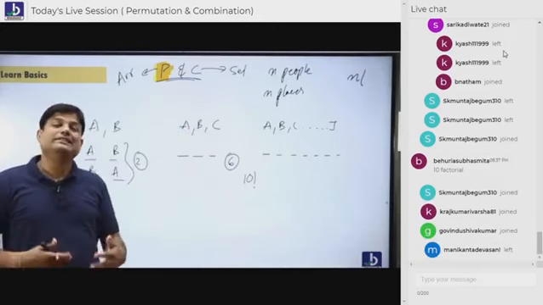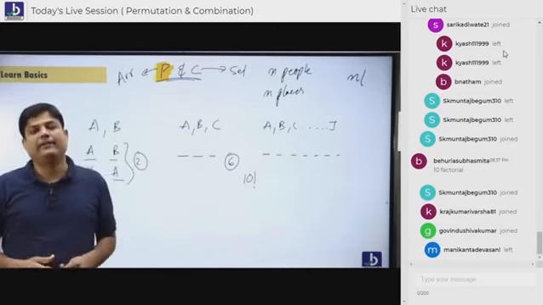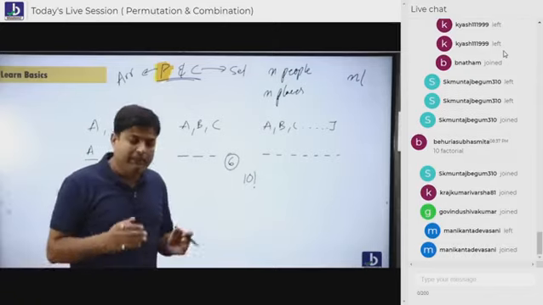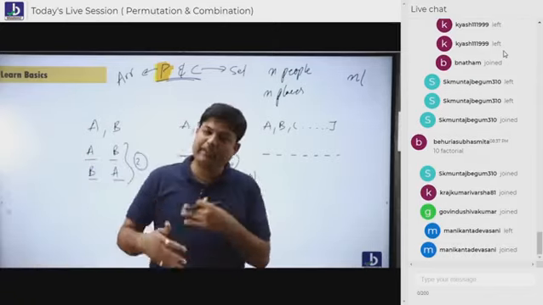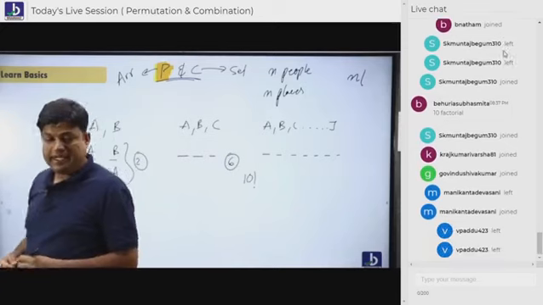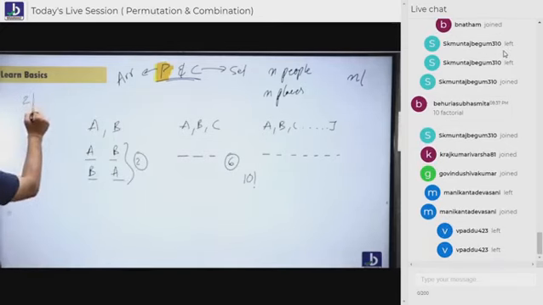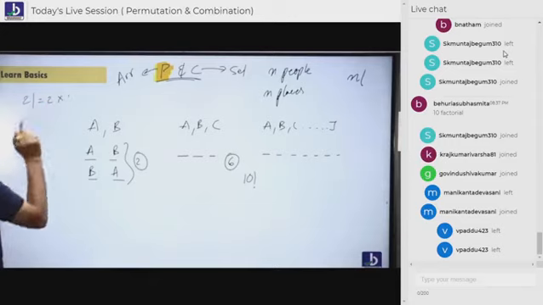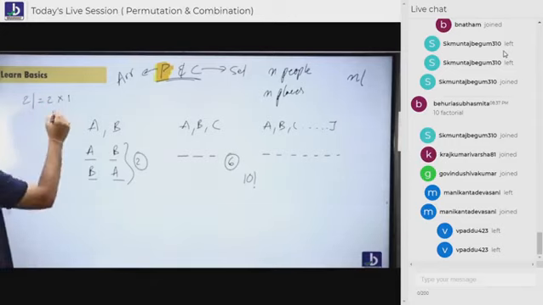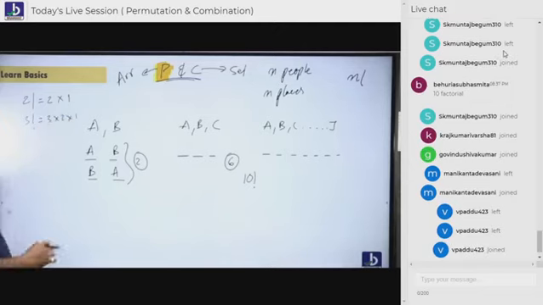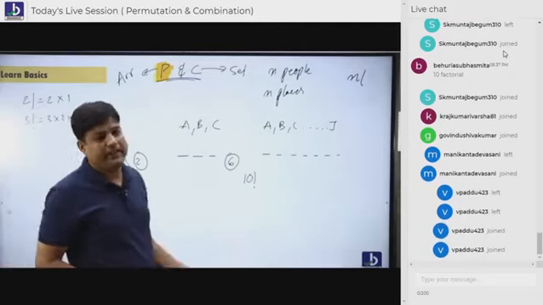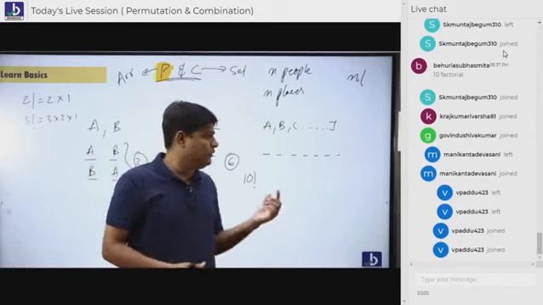Concept came and later formulae have arrived. Everybody remember, first the concept came, later the formula came. Are you understanding everybody? So let's try to have a factorial. You all know 2 factorial. What is 2 factorial? 2 into 1. What is 3 factorial? 3 into 2 into 1. You all know that. Following everybody? What is 10 factorial? 10 into 9 into 8 and so on down to 1.